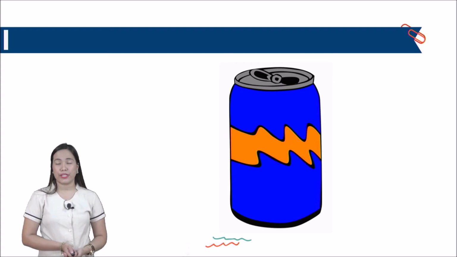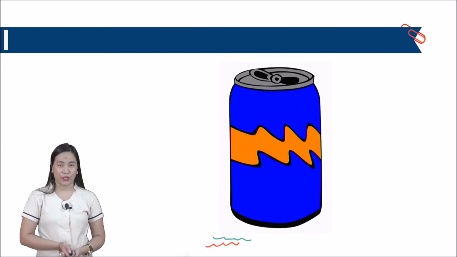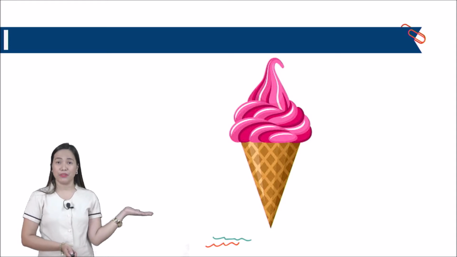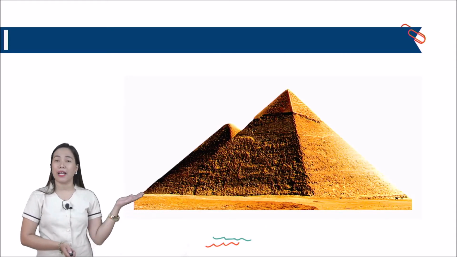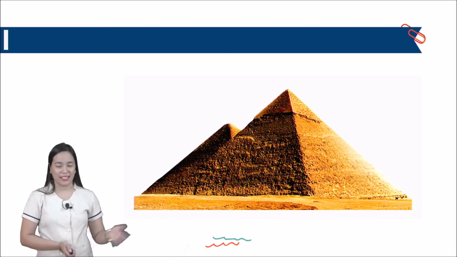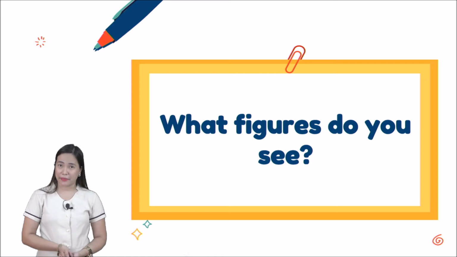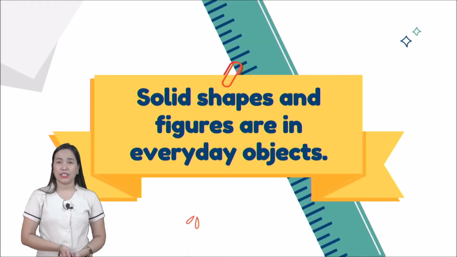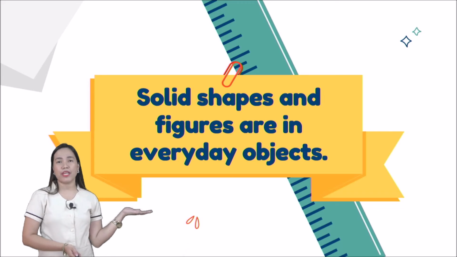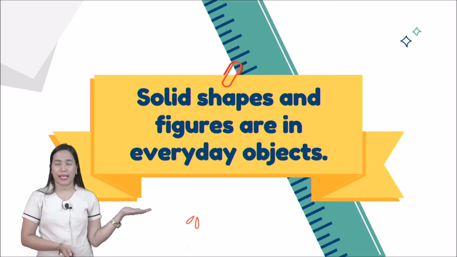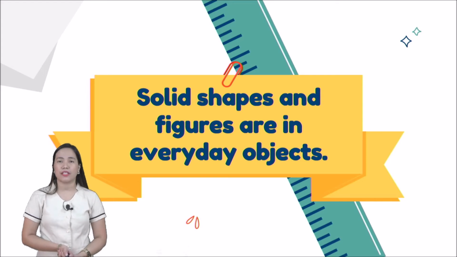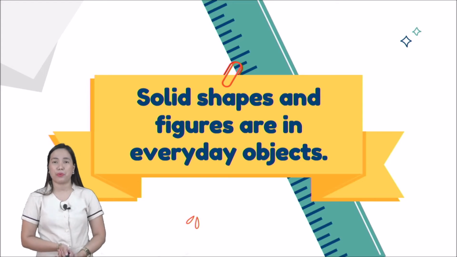How about the soft drinks can? It's a cylinder. Okay. How about the ice cream cone? It's a cone. And how about the pyramid? It's a pyramid. Okay, very good, kids. Now, look around your home or school, or even in your house, you can see solid shapes, okay? What figures do you see? Kids, you need to remember that solid shapes and figures are in everyday objects. You can see them in your house, in a grocery store, in school, everywhere, okay?